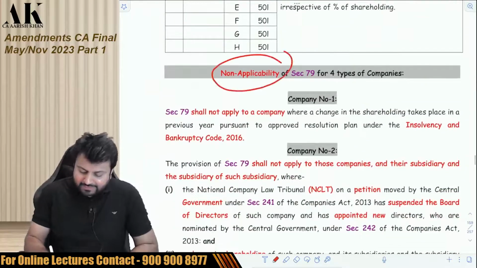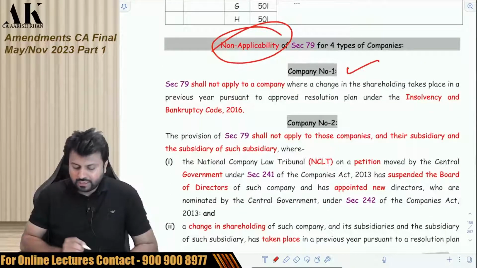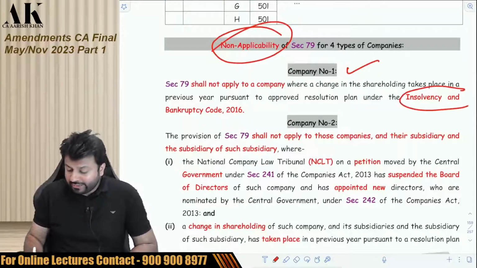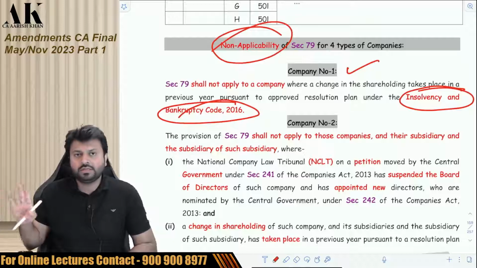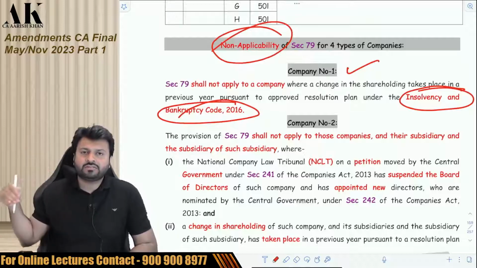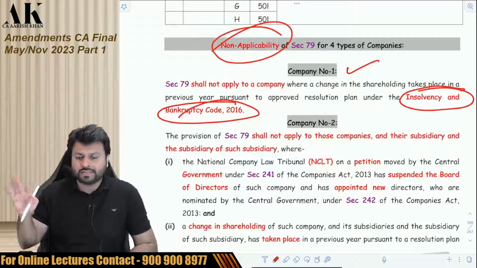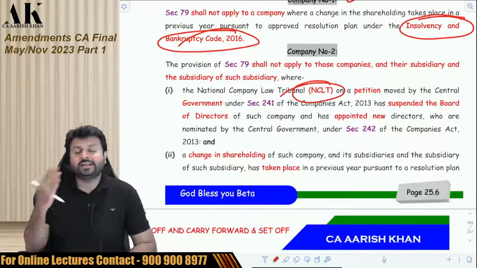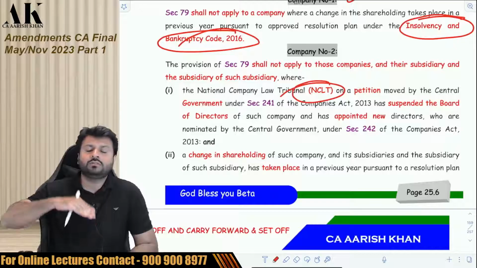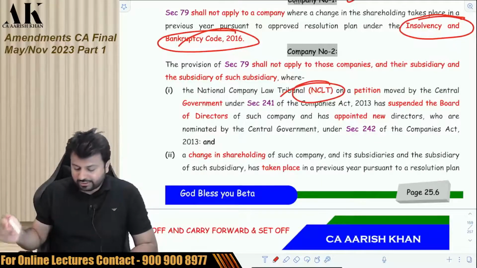To certain companies, this section is not applicable. First, if a company is going to an insolvency and bankruptcy court for revival, then this section is not applicable. So in that case, even if the number of shareholders falls below 51%, it is allowed. You can carry forward the loss. Then if a company is going to NCLT, National Company Law Tribunal, for revival, then also this section is not applicable.